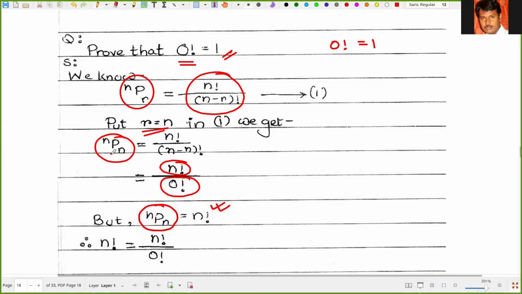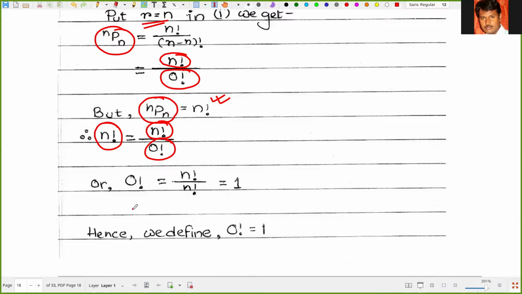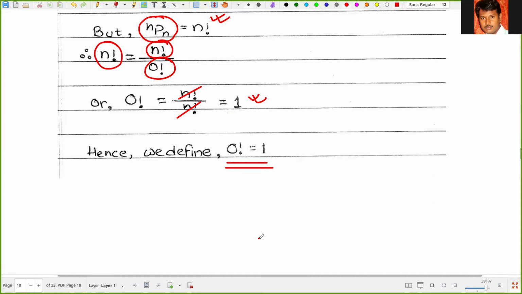So we can write nPn as n factorial and the right hand side as the numerator n factorial upon 0 factorial. So 0 factorial means n factorial upon n factorial, or that one is becoming 1. So we can say 0 factorial is equal to 1. Let's check the next problem.